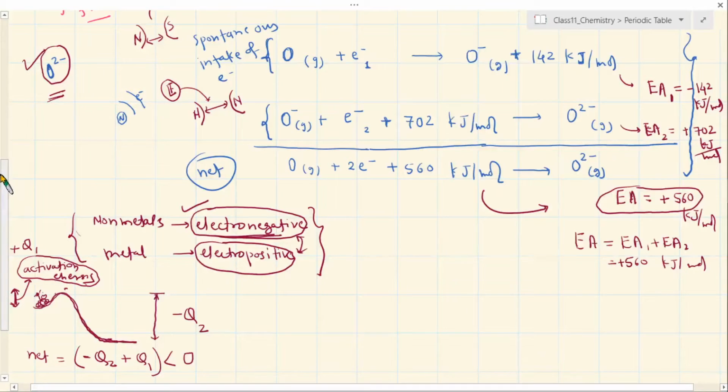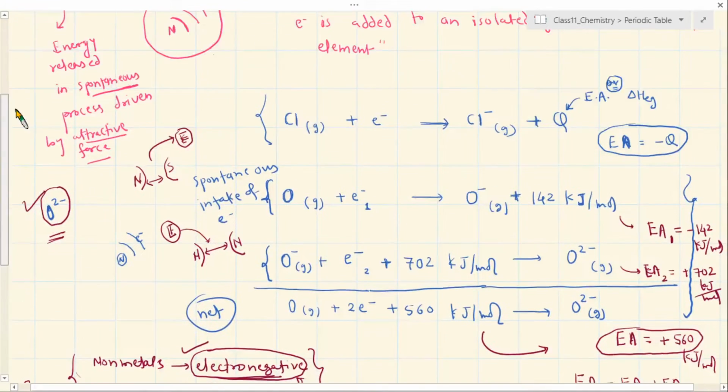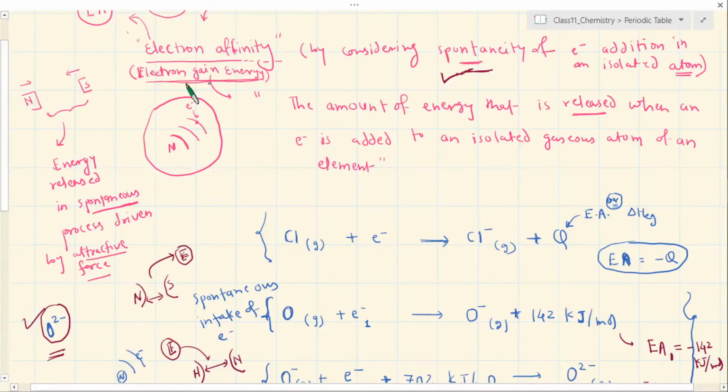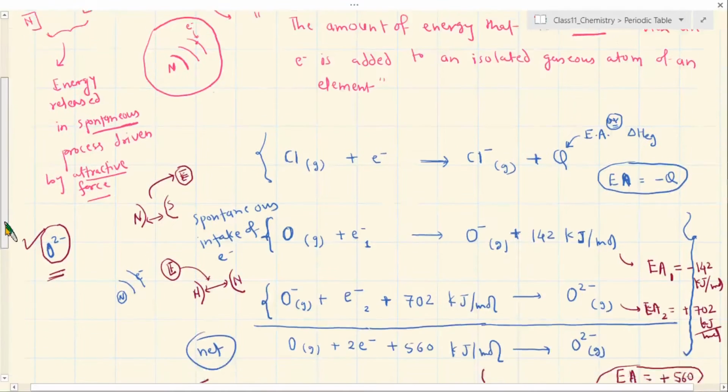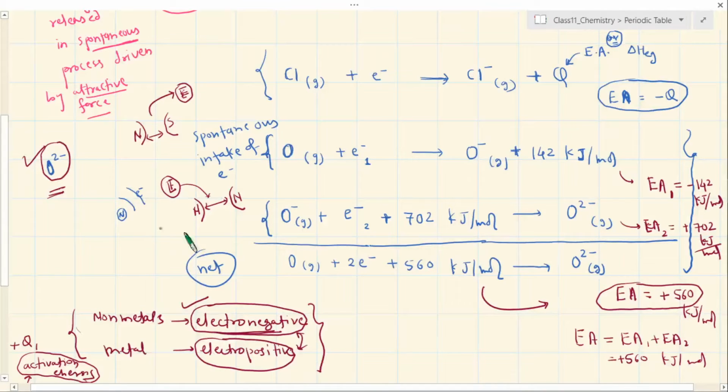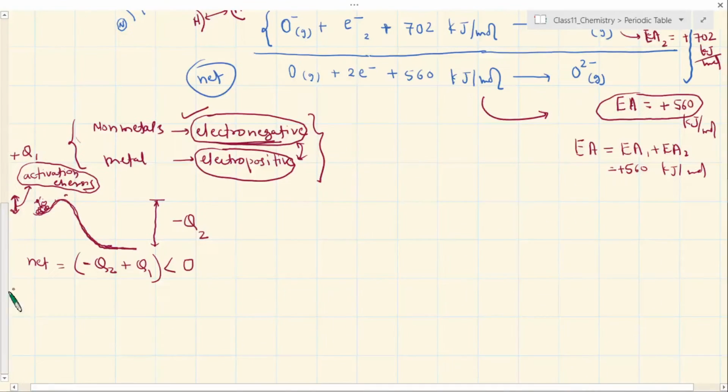Okay, let's look at the factors that will affect the electron affinity. We have discussed the definition, and we have also considered some examples, where we understand the meaning of this affinity better.